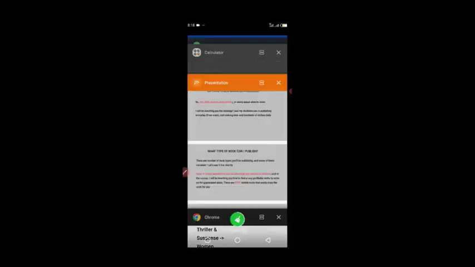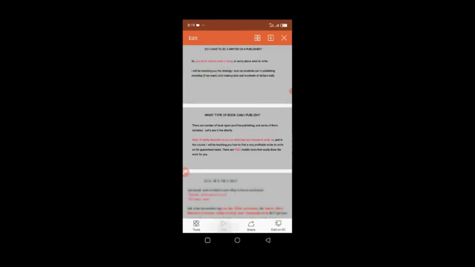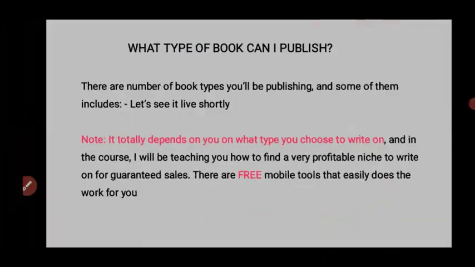So we're going to continue with our course. You've seen the type of books you can publish on Amazon. You can publish journals, logbooks, exercise books. These type of books, you don't have to write anything in them. It just helps the reader keep record. You can also write summaries of popular books. And there are also categories like evergreen markets, where you write about something that is trending. I'll also be showing you how to browse for that.